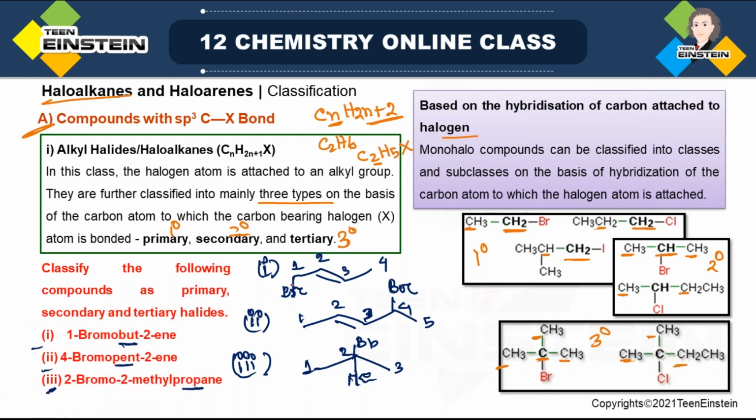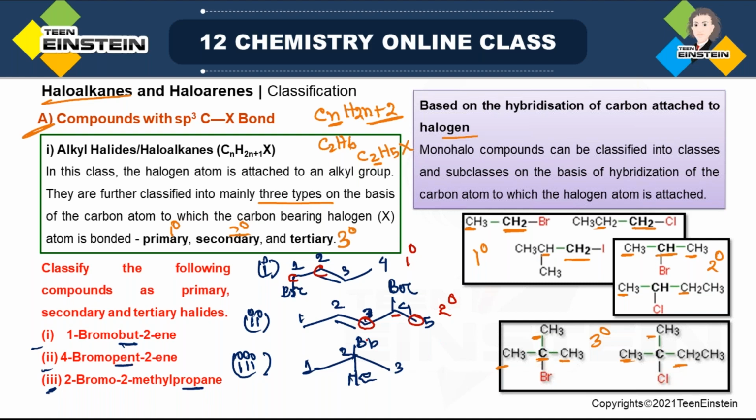Now the first one here, 1 carbon is attached to bromine, and that carbon is attached to only 1 carbon. So that means it will be 1 degree. Now the second one, the bromine is attached to this carbon 4, but carbon 4 is attached to 2 carbon atoms. So that is why it will be 2 degree.